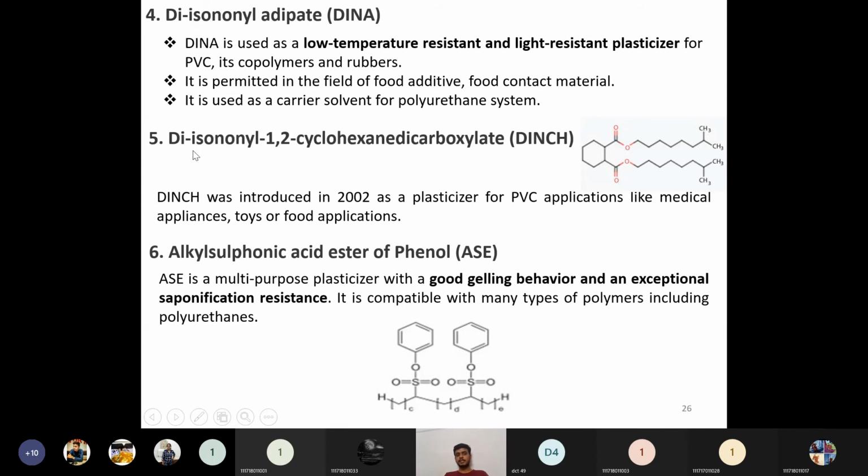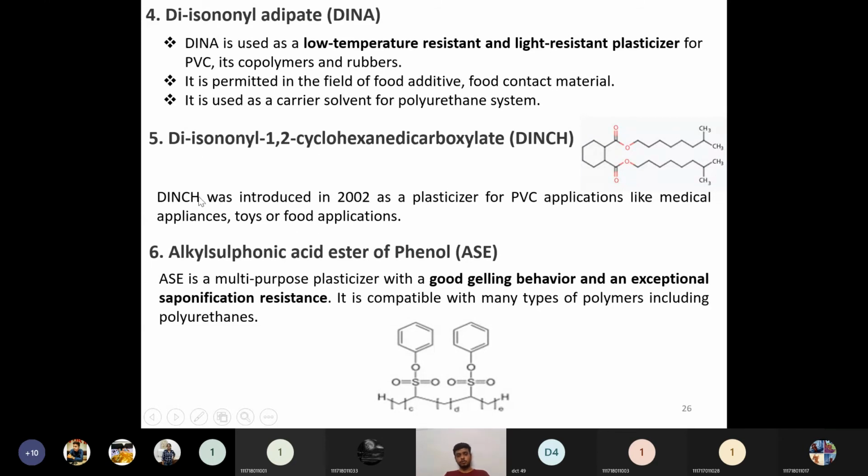Then the next plasticizer is diisononyl 1,2-cyclohexane dicarboxylate. So DINCH it is called. Its structure will be like this, and DINCH was introduced in 2002 as a plasticizer for PVC applications like medical appliances, toys, and food applications.